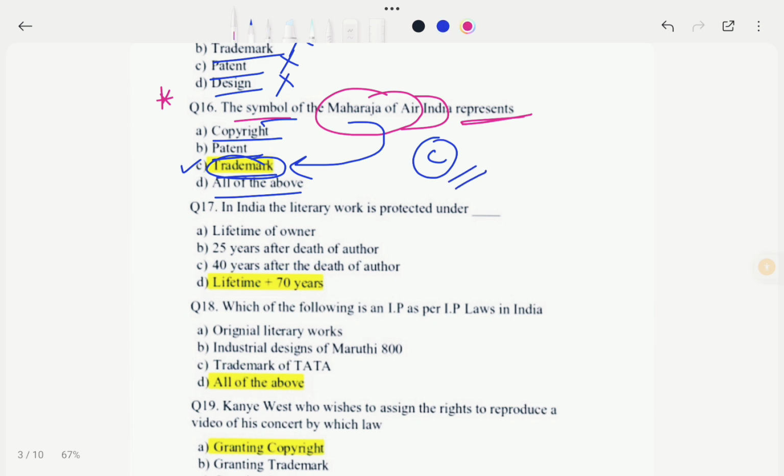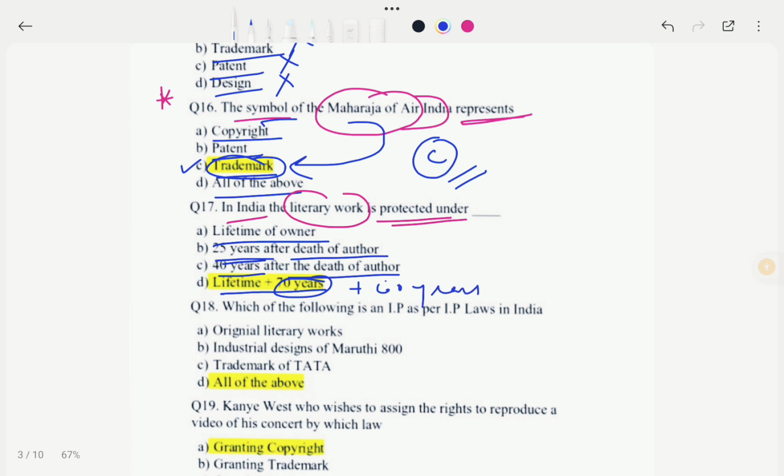So the next question is, in India the literary work is protected under which of the following? Let's see the options. Options are lifetime of owner, 25 years, 25 years after death of the owner, 40 years after the death of the author, and lifetime plus 70 years. 20 years, this should be 60 years. It should be 60 years. Okay, it should be 60 years. So in this case our option D, that means lifetime plus 60 years. That is lifetime plus 60 years.